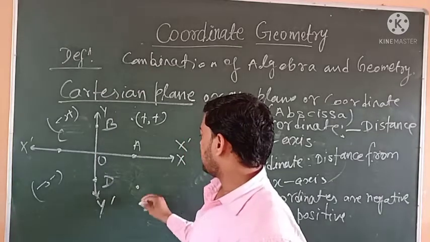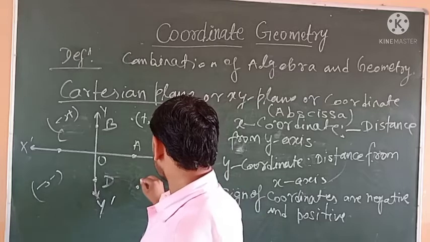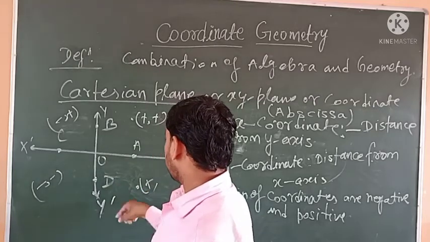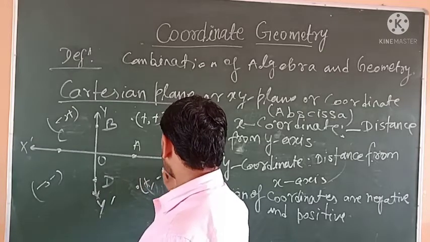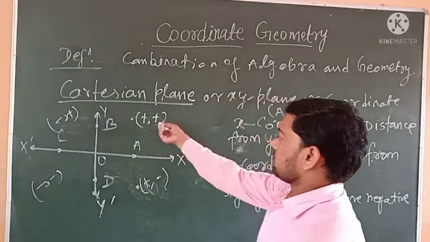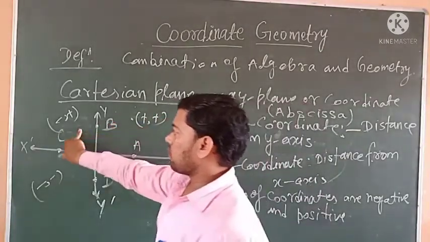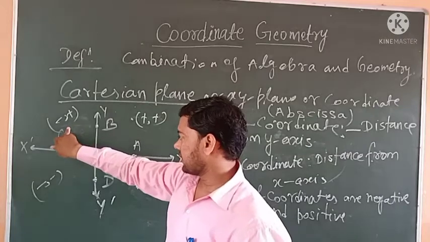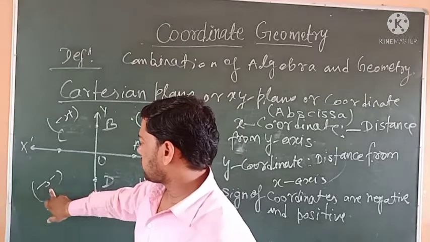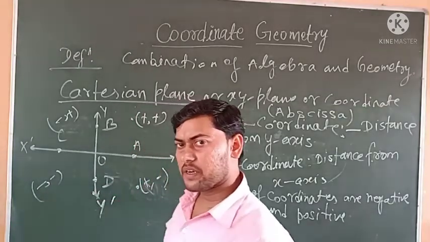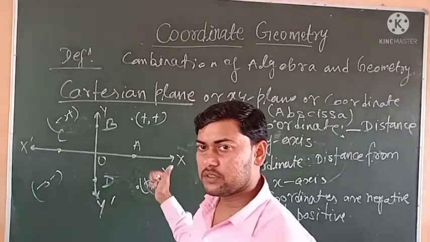In the fourth quadrant, OX is positive, OY dash is negative. To summarize: in the first quadrant both coordinates are positive. In the second quadrant x coordinate is negative, y coordinate is positive. In the third quadrant, x and y both coordinates are negative. In the fourth quadrant, x coordinate is positive, y coordinate is negative.